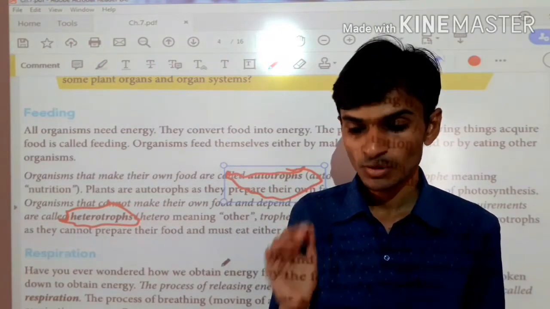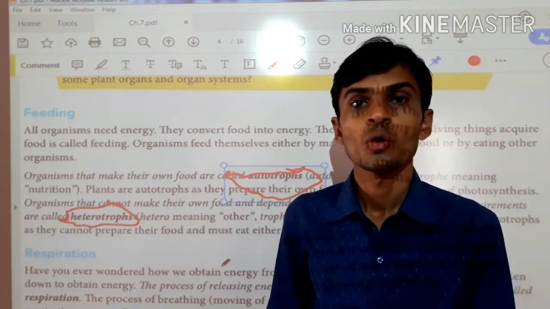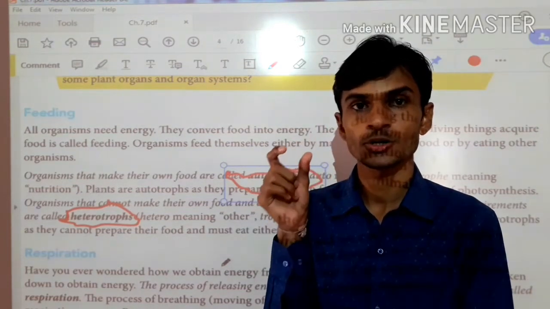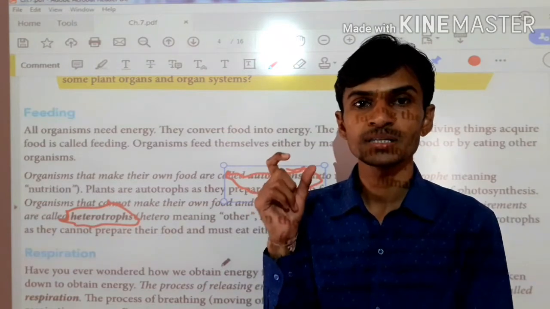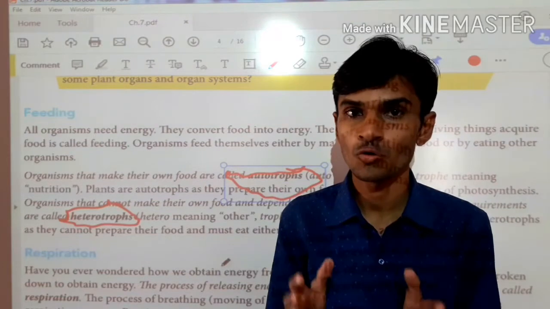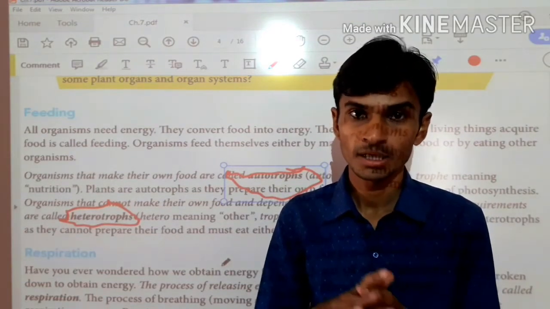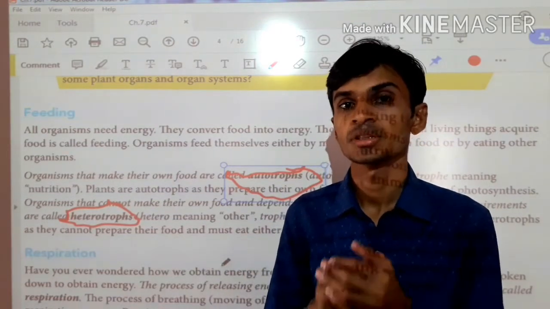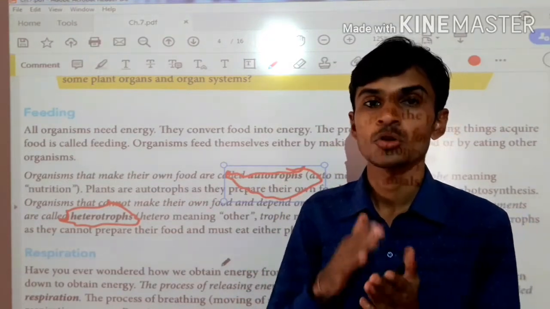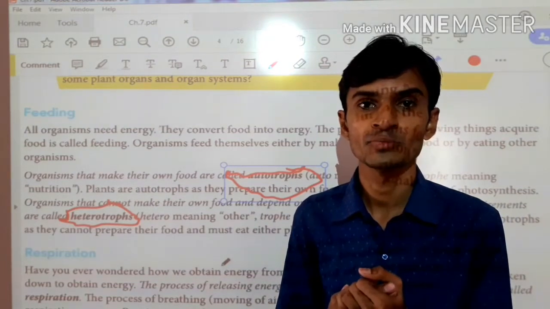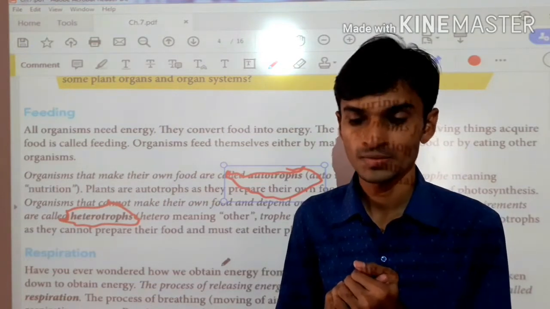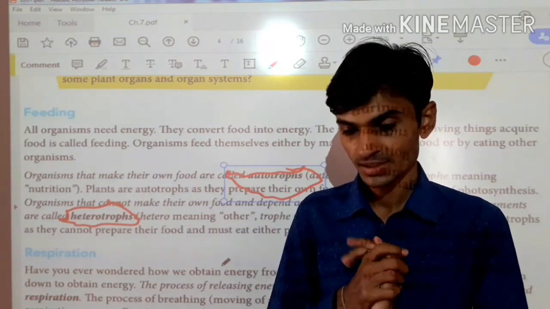Now the second one is heterotrophs. What is the meaning of heterotrophs? Hetero means other, and trophs means food. That means the organisms which cannot manufacture their own food by themselves, but depend on others. These types of organisms are called heterotrophs. Most of the animals can't manufacture or prepare their own food. So these are all called heterotrophs.